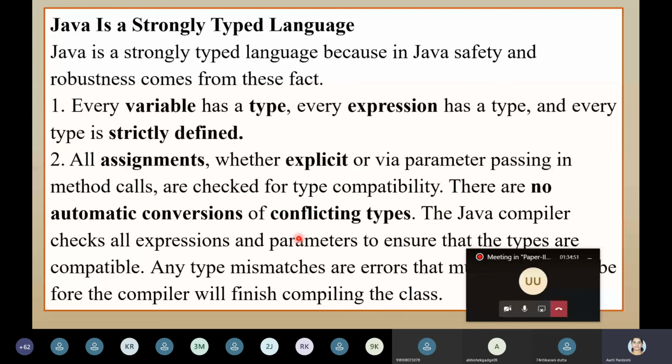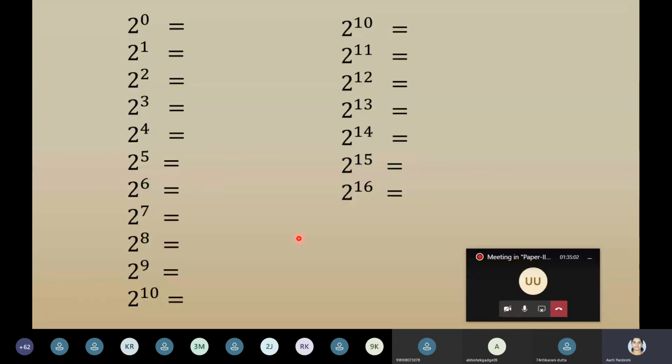Now, in the last lecture, I mean last year, I asked you to write down 2 raised to 0 up to 2 raised to 16. Once again, it will be a kind of revision for all of you. I'm going to give you exactly 5 seconds. And now these 5 seconds are over. I hope you have gone back and listed all these values.